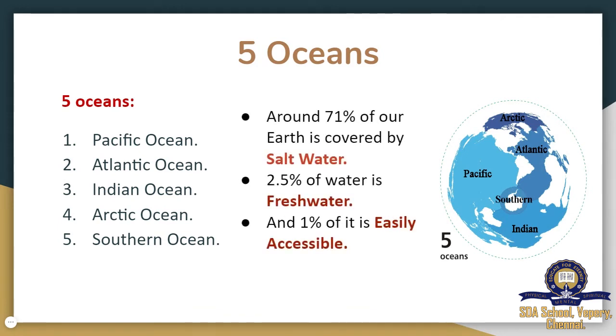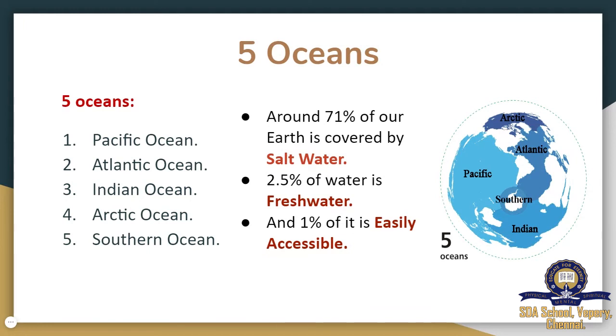Around 71% of our earth is covered by salt water. So our earth has more water than land.